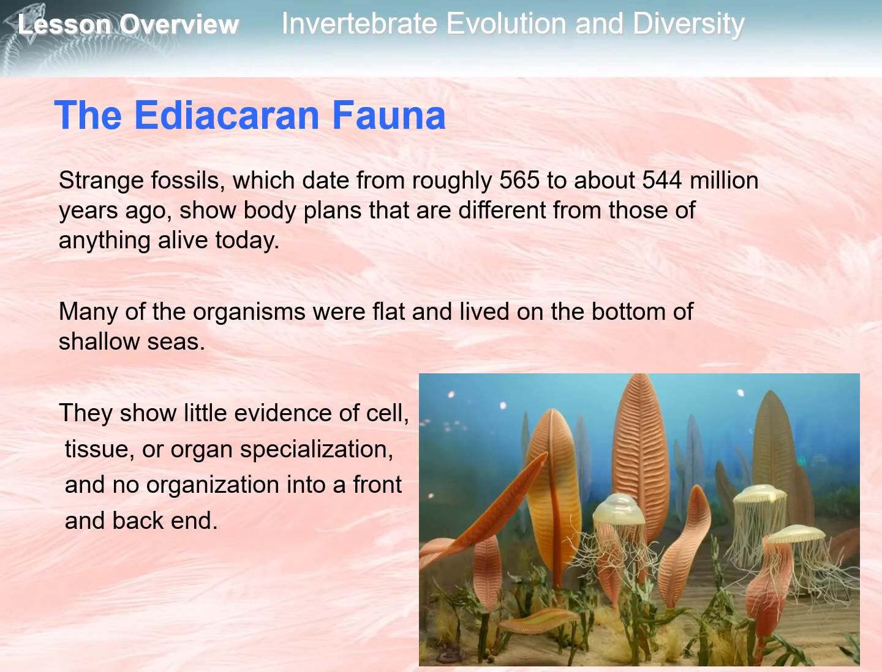Some important discoveries about invertebrates' life before the Cambrian period come from fossils in the Ediacara Hills of Australia. These strange fossils, which date from roughly 565 to about 544 million years ago, show body plans that are different from those of anything alive today. Many of the organisms were flat and lived on the bottom of shallow seas. They show little evidence of cell, tissue, or organ specialization and no organization into a front and back end.